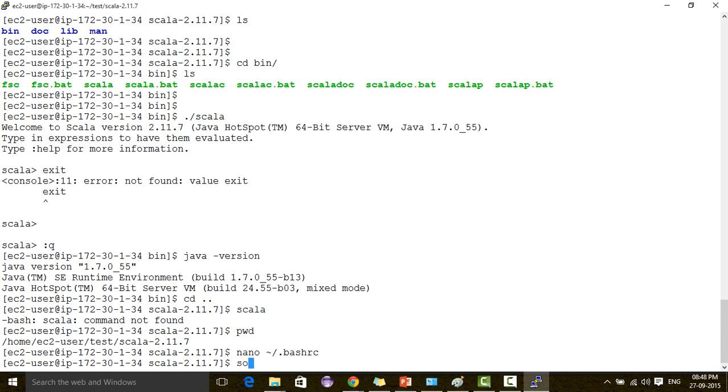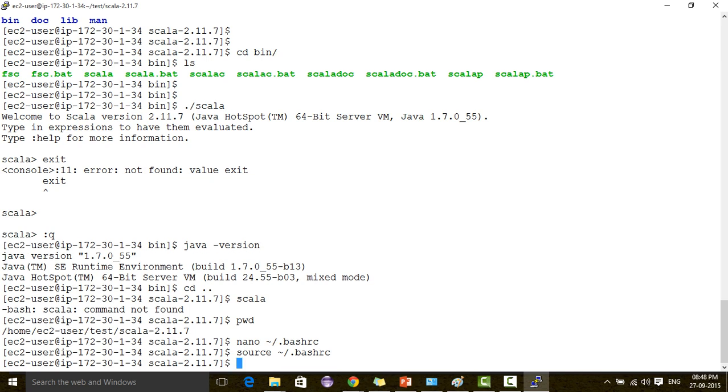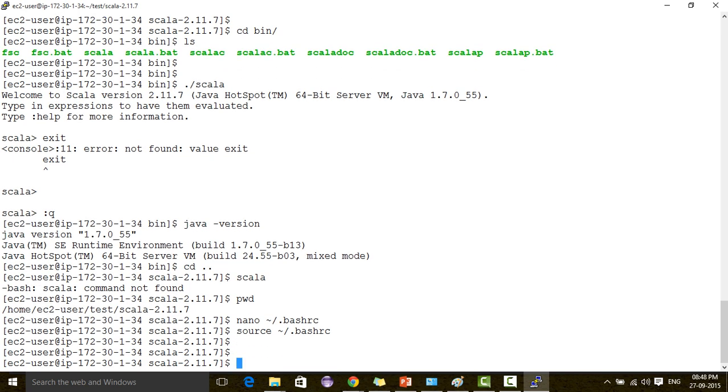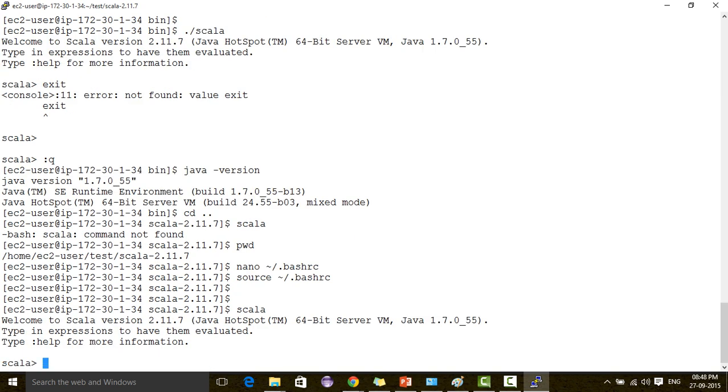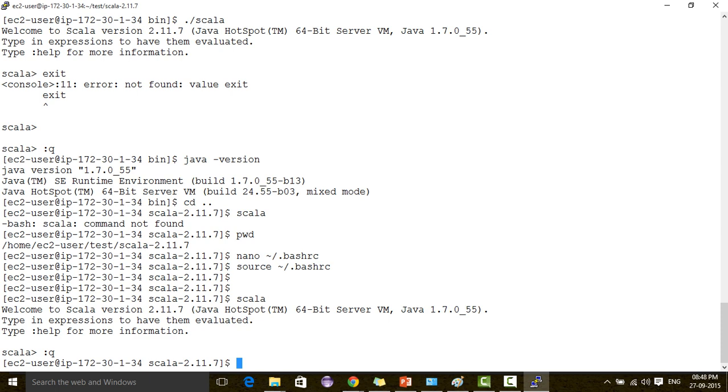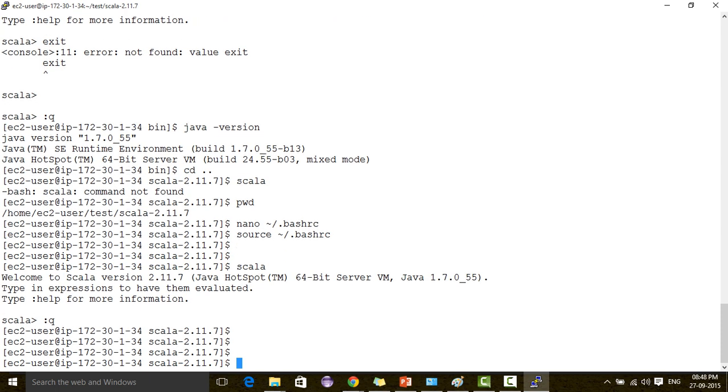Now I'm going to refresh the environment variable with source ~/.bashrc. Now if I type scala, I am entering into the Scala shell. So the installation in Linux is done.